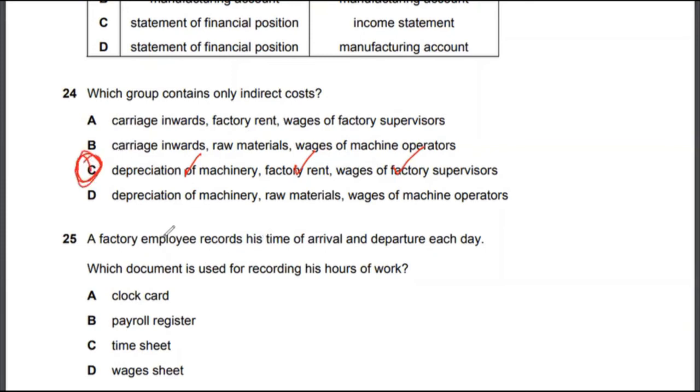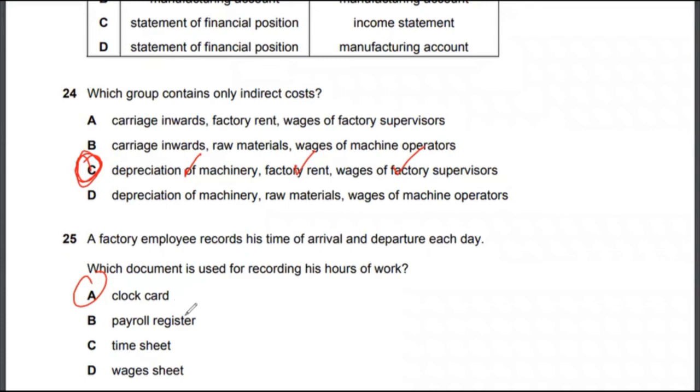Let's look at multiple choice 25. A factory employee records his time of arrival and departure each day. Which document is used for recording his hours of work? That would actually be a clock card. 25A would be the correct answer. Payroll register is not correct because that includes who the company is paying. Timesheet, you can confuse clock card and timesheet, but with a timesheet you're keeping a record of the job. But clock card is something different. It records the hours of work.